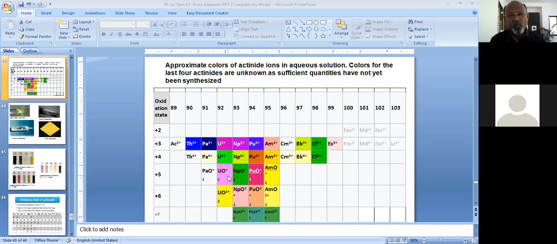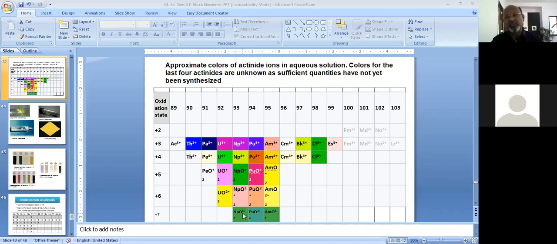Now, if oxides are formed by actinide elements, then the oxide of protactinium, in the plus 5 oxidation state, is colorless. But uranyl oxide in its plus 5 oxidation state has a very faint pink color. Neptunium oxide again shows a green color. So if we consider neptunium in plus 3, plus 4, plus 5, plus 6 and plus 7, this is a single element, but in different oxidation states it shows different colors.